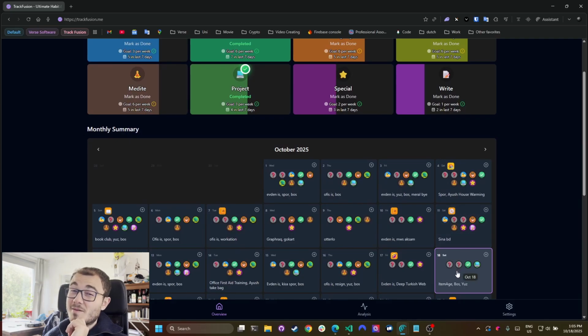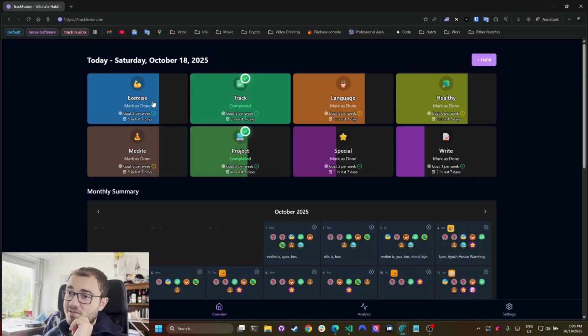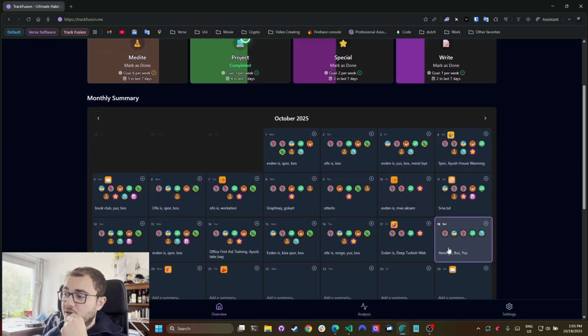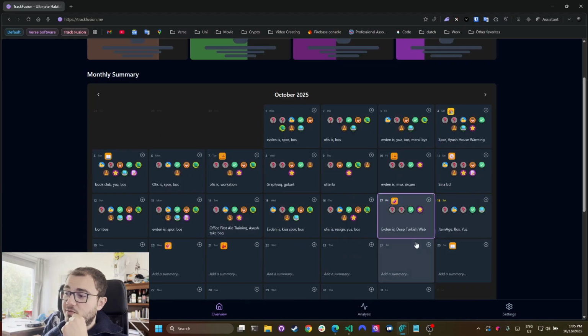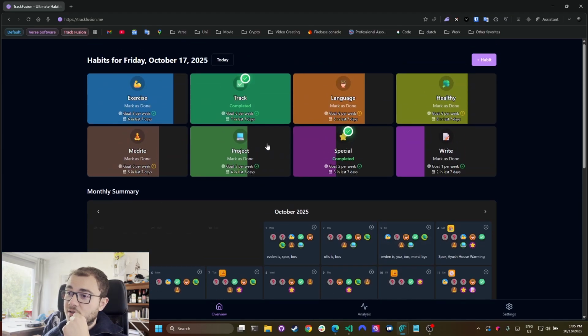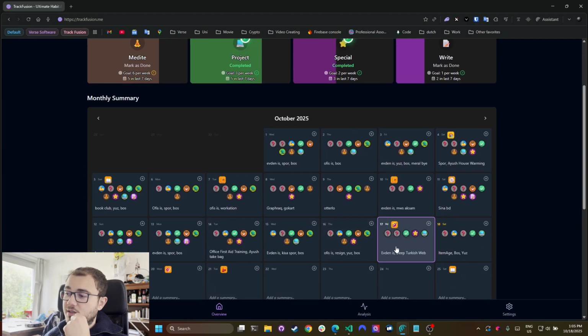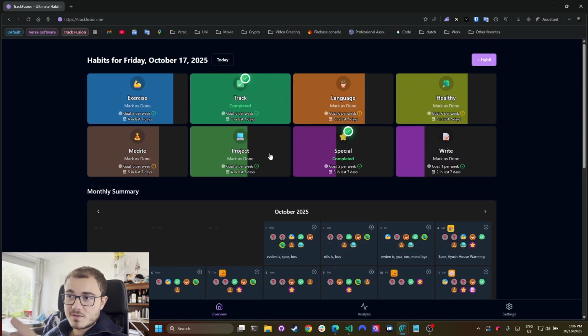Those are hidden habits. I don't want to show now, but basically if I exercise today, which I am gonna, so we can take it off for today. You can also do stuff for maybe the previous day you forgot to do something. So you can just go ahead and click that and it will get there. So this is for the habit tracking side of the thing.